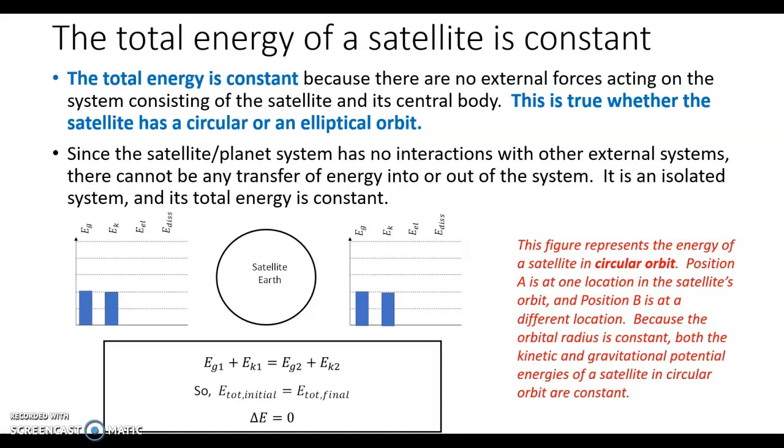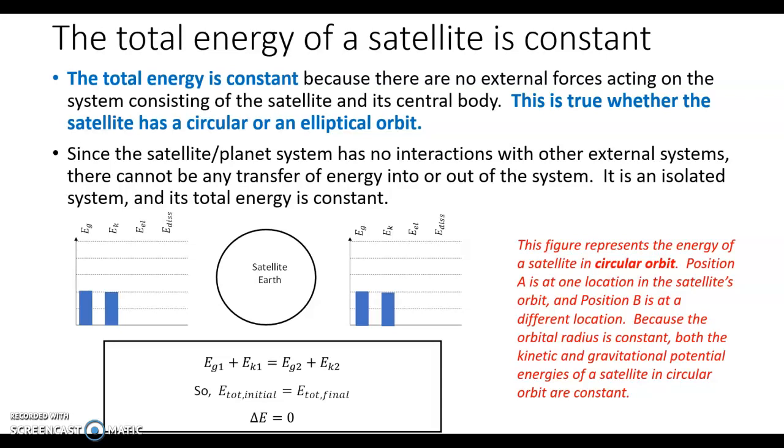The total energy of a satellite is constant. And that's true whether the satellite has a circular orbit or an elliptical orbit. The reason that the energy is constant is because the satellite and its central body represent an isolated system. There is no interaction with another external system, so therefore there's no way for energy to be transferred in or out of the system.